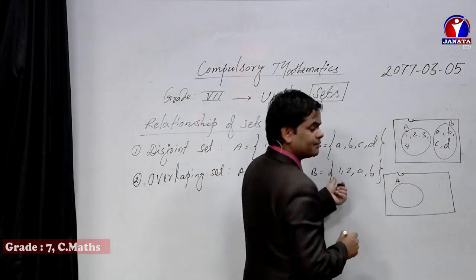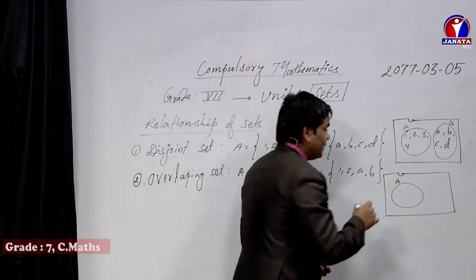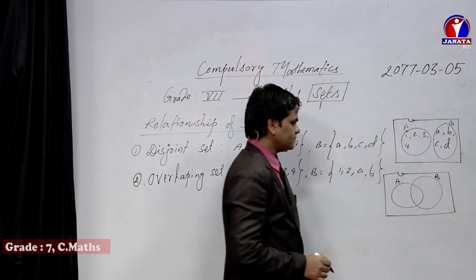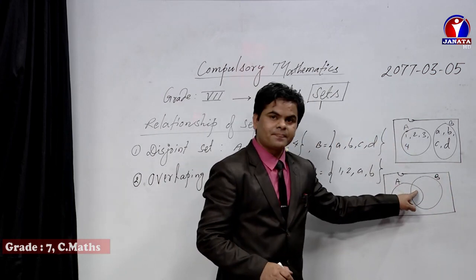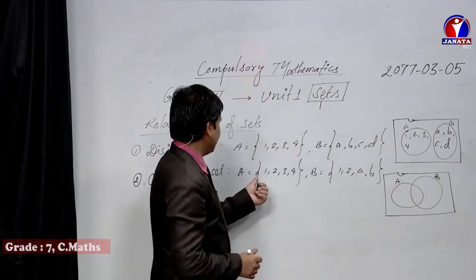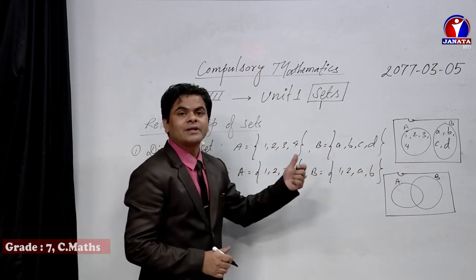If there is something common in between the two sets, we need to make an overlapping situation, dear students. Here is the common area, and in that common area we need to keep the elements which are common in between the two or more than two sets.